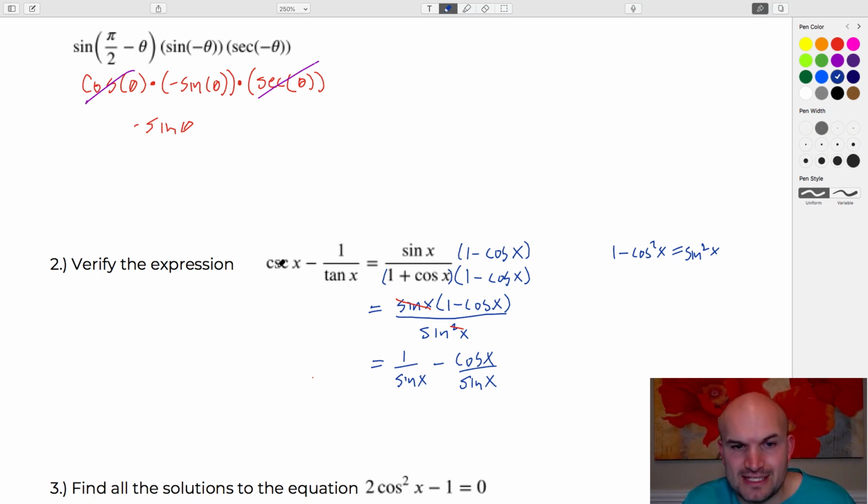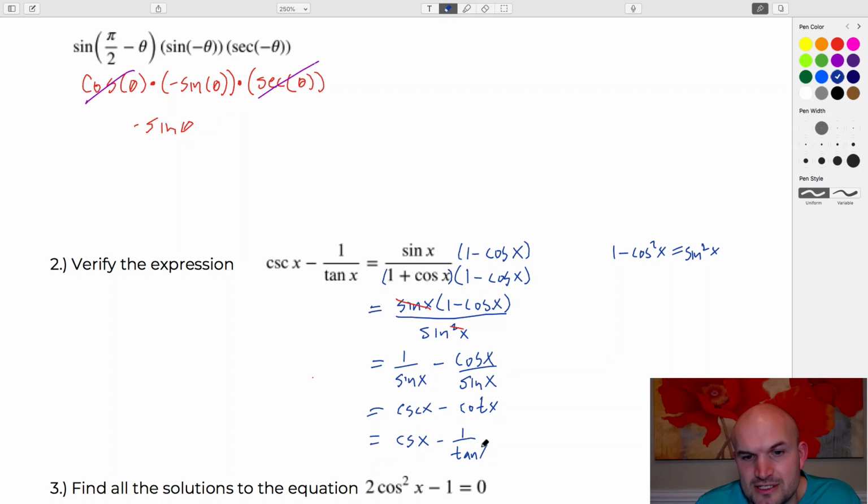And 1 over tangent is equal to cotangent. So you can see that it's obviously equal to each other. You could rewrite this if you wanted to, or you could keep on going. I kind of accepted it at this point, but obviously you could continue to write this down as 1 over tangent of x, and that would be your foolproof version.